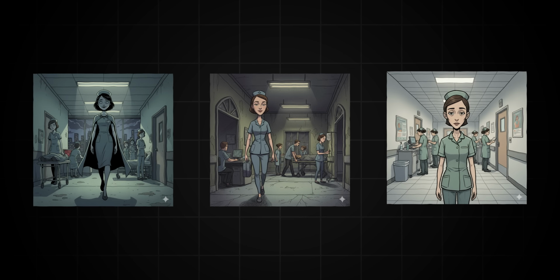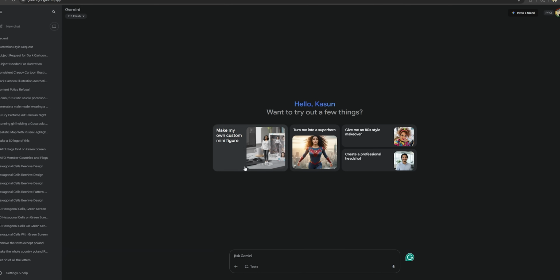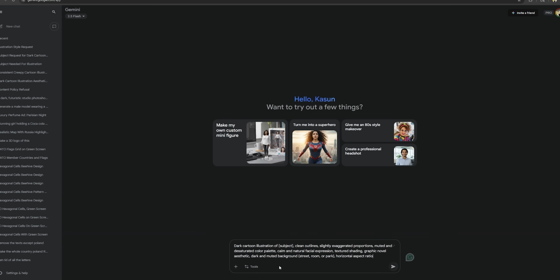Now, the next most important thing is to generate suitable scenes with this creepy, dark cartoon vibe. The best way to do that is to use Google Nano Banana. I'm going to use some AI videos and some screen recordings as well to make the final output. Let's first create our AI scenes.